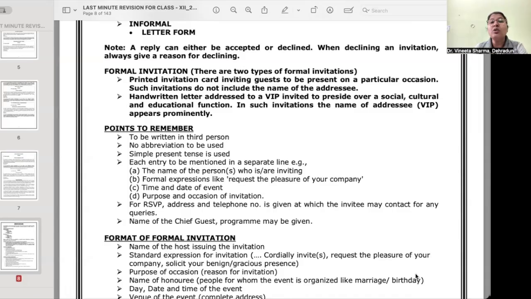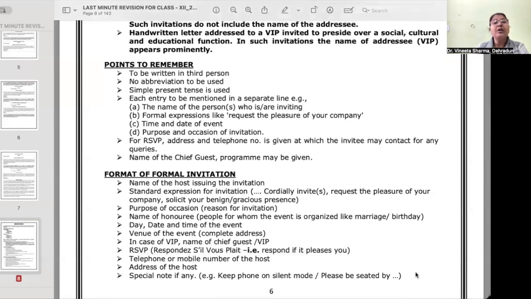Second, a handwritten letter addressed to a VIP invited to preside over a social, cultural, or educational function. In such invitations, the name of the addressee, meaning the person you are writing the invitation for, appears prominently. उसका नाम लिखा जाता है ना? Points to be remembered: it is to be written in third person, no abbreviation to be used, simple present tense is used. Each entry is to be mentioned in a separate line.